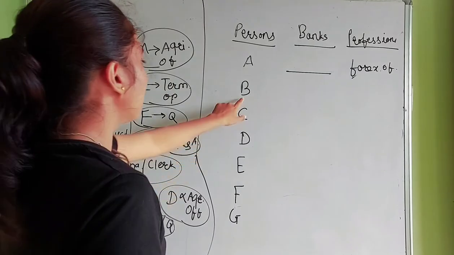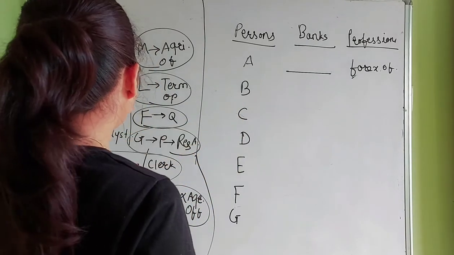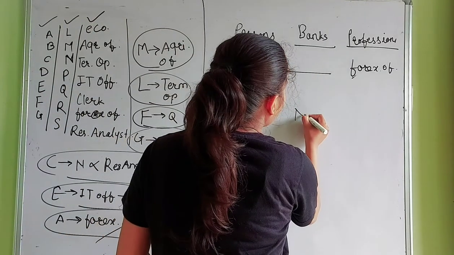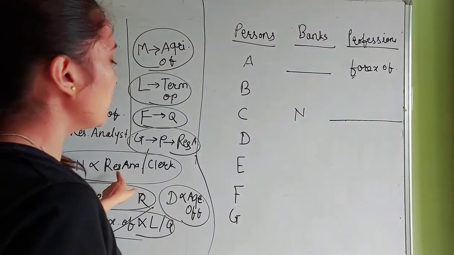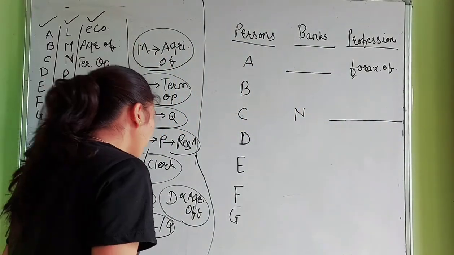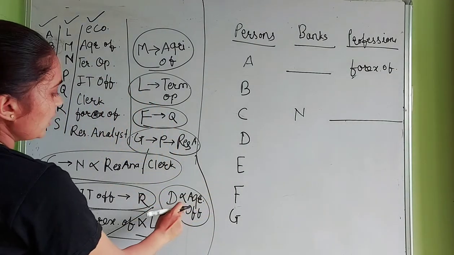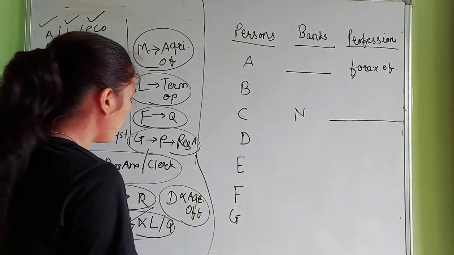Next, B, nothing has been given. Next, C works for bank N. We don't know his profession yet, but the condition says he is neither a research analyst nor a clerk. Next, D is not an agriculture officer. That is the only thing we know about D.